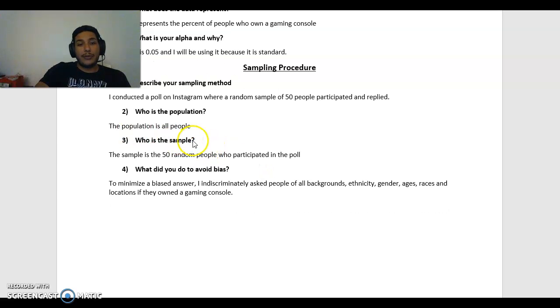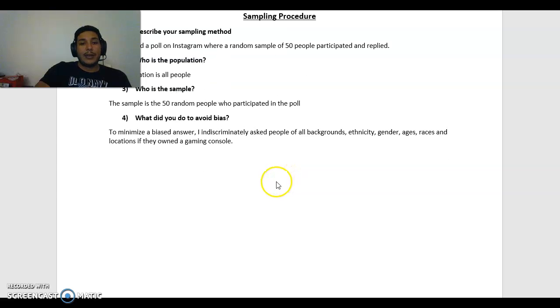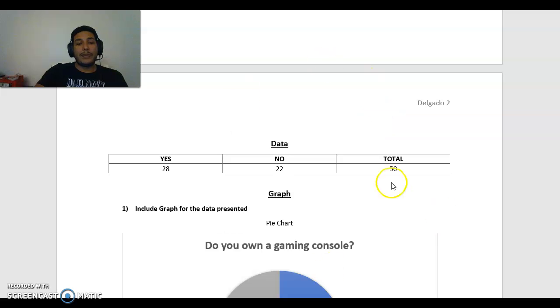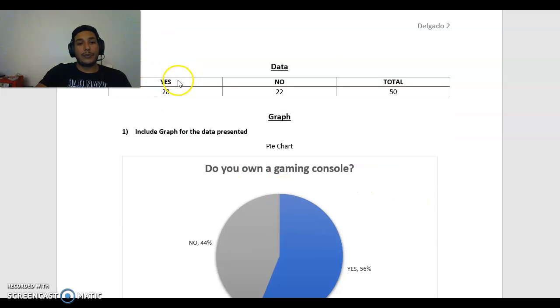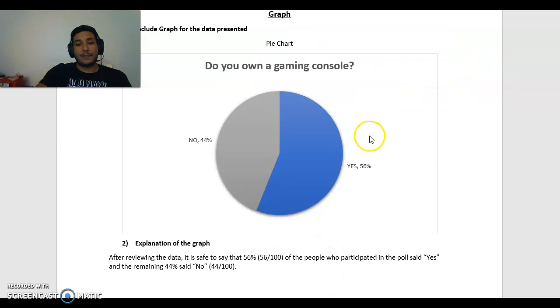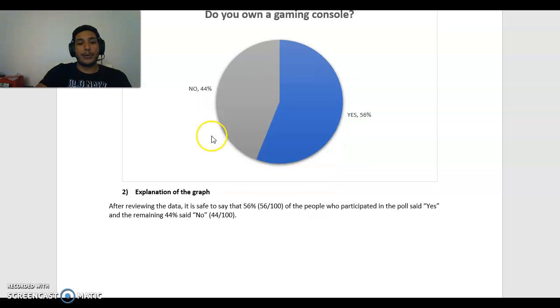So the population is all the people, and the sample is the 50 random people who participated in the poll on Instagram. To avoid bias, I indiscriminately asked people of all backgrounds, ethnicity, gender, ages, races, and locations if they own a gaming console. So this is what my data looks like. 28 responded yes, 22 responded no, for a total of 50. If you look at it in a graph or a pie chart, 56% represents yes, and 44% represents those who voted no.